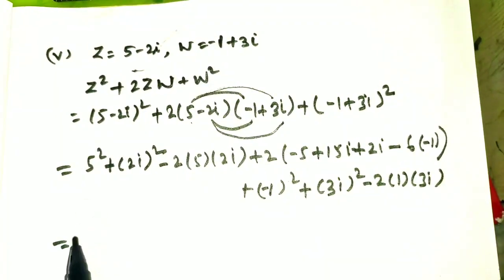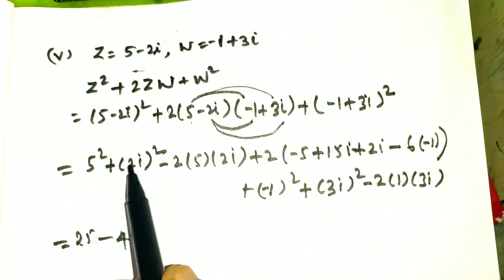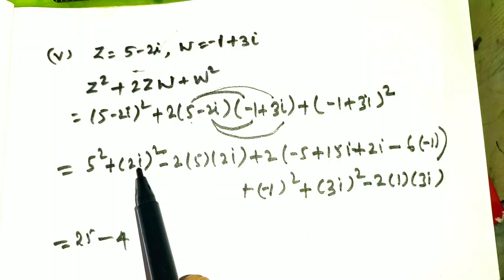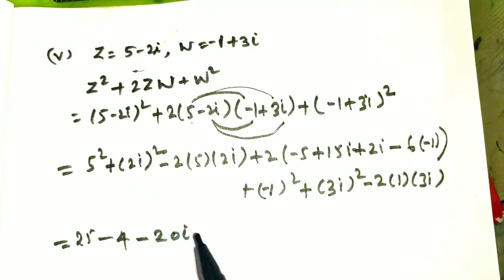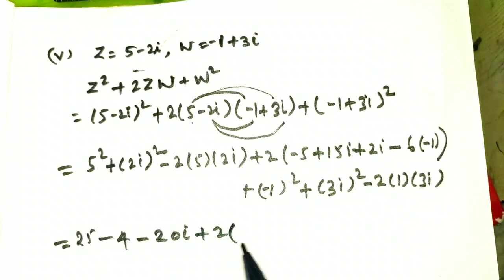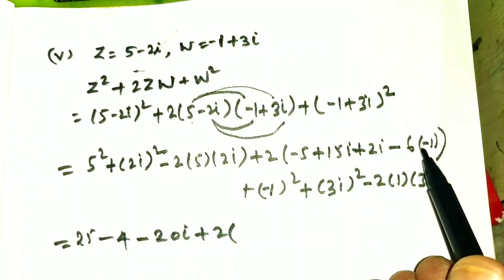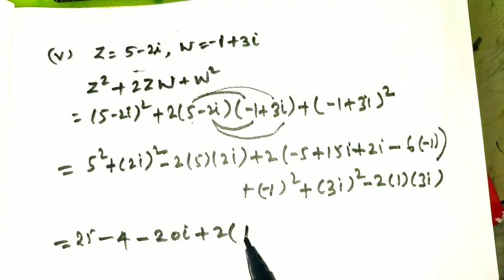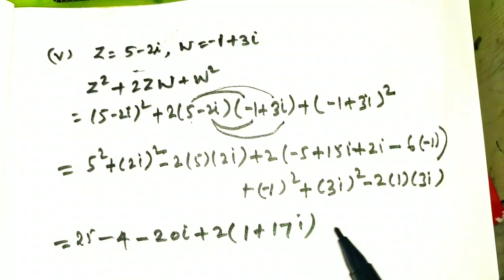On simplifying this, you will get 25 minus 4, 2 square is 4, i square is minus 1, so minus 4, here minus 20i, then plus 2 into minus 5 plus 6, minus 5 plus 6 gives 1, 15i plus 2i gives 17i.